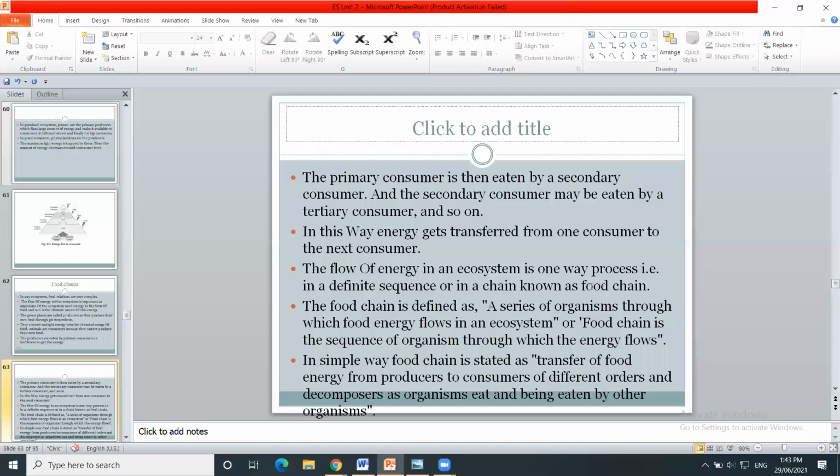What do we call it? Food chain. The definition of food chain is that it is a series of organisms through which food energy flows in an ecosystem. Energy is transmitted from one system to another system. What do we call that series? Food chain.